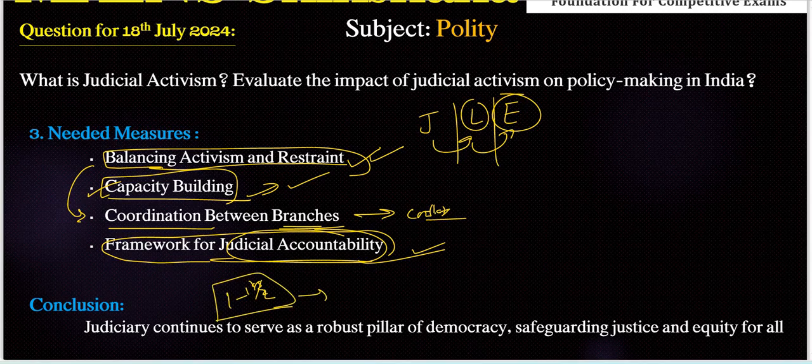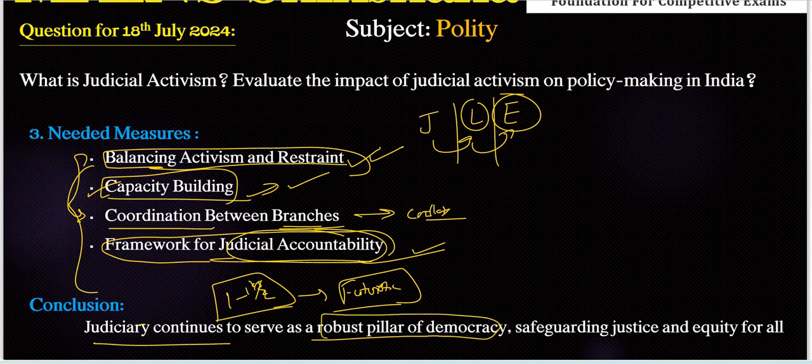That should be a futuristic note, right? Futuristic note only here. So judiciary continues to serve. If we follow the above measures, like moving forward with a balanced approach, capacity building, and improved coordination between all these, we have the needed measures already written in the above part. If we follow the above measures, government will be essential in harnessing the positive aspects of judicial activism while mitigating its negative aspects. This will ensure that the judiciary continues to serve as a robust pillar of democracy, safeguarding justice and equality for all.